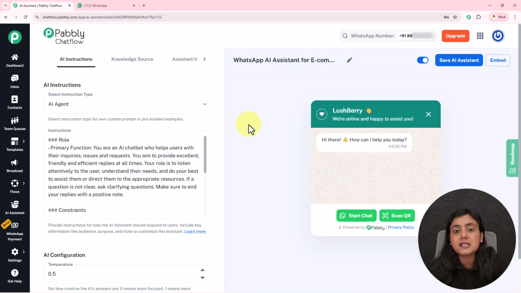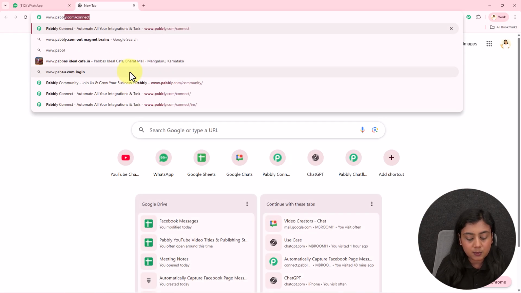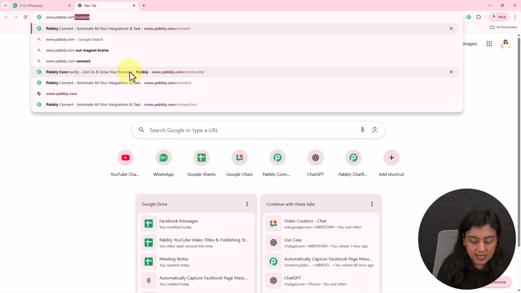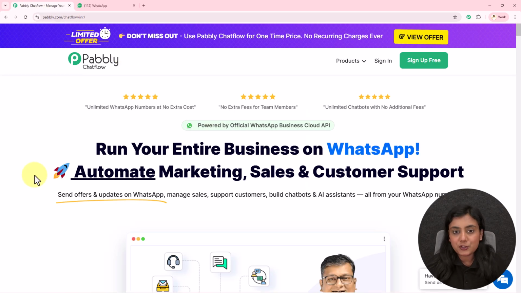And without wasting any more of your time, I will dive into the creation of this AI assistant. Simply open a new tab and browse www.pabbly.com/chatflow. And Pabbly Chatflow's landing page is going to appear in front of you. Over here you will have two options, that is sign in or sign up for free.